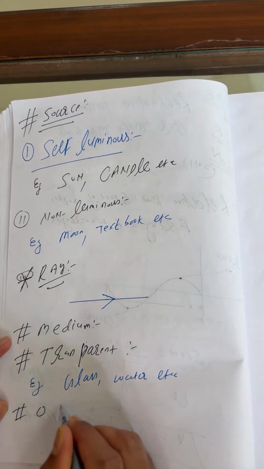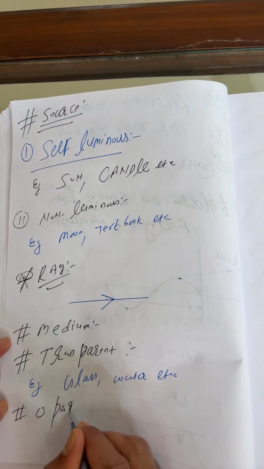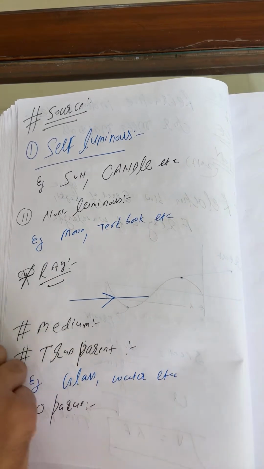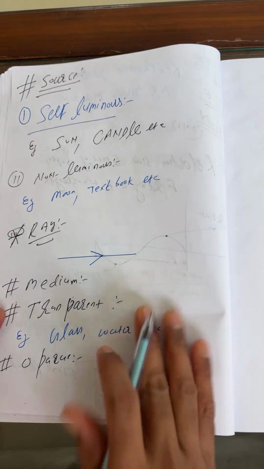Next picture. Tell me here, what is opaque? Opaque is the medium through which light cannot propagate.